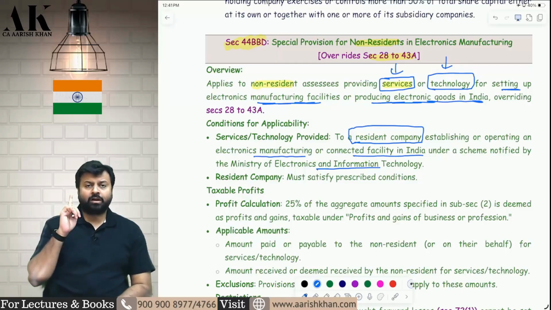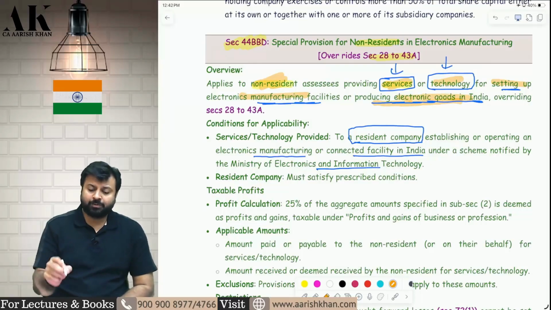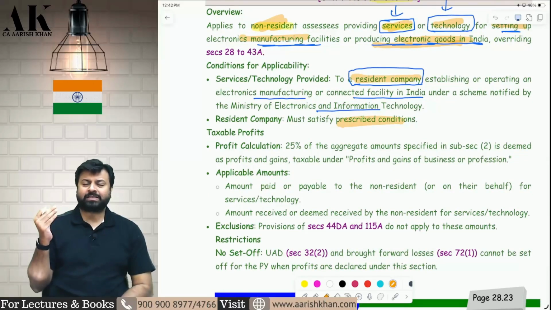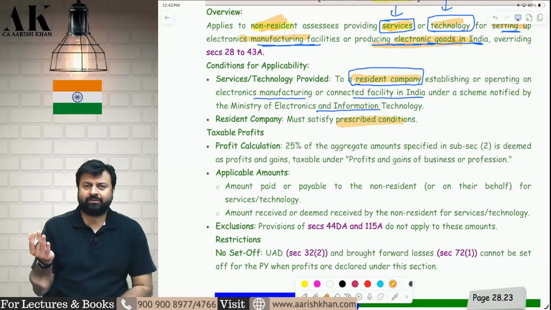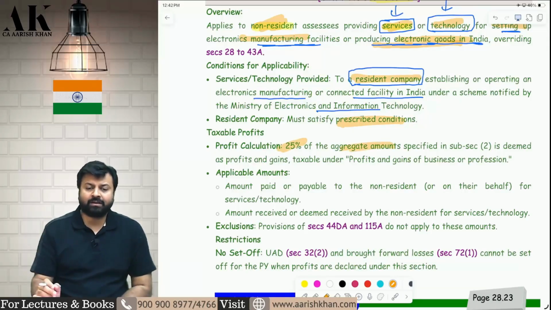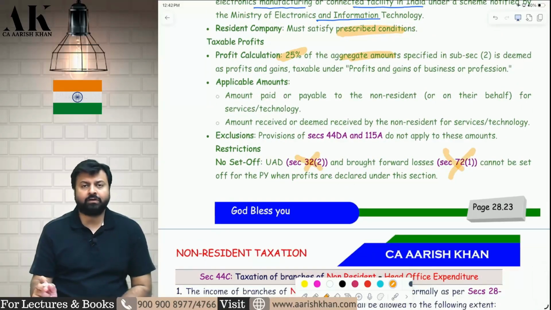So who is the service provider? The non-resident. He is providing services or technology for setting up an electronic manufacturing facility or producing electronic goods. To whom? To a resident company that is also engaged in an electronic manufacturing facility. They should fulfill certain prescribed conditions. I don't know what conditions they will prescribe in future, but they may prescribe some. Then your deemed income will be 25% of your aggregate amount. That's it. No deduction of UAD, no set off of losses. UAD and set off of losses will not be allowed to you.